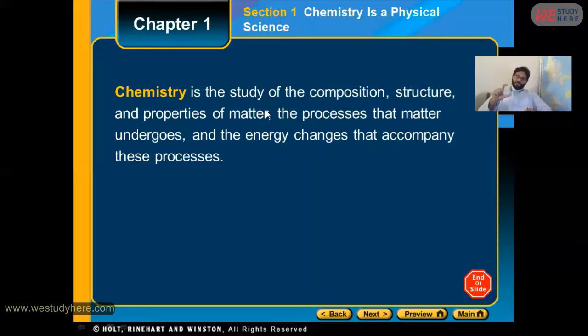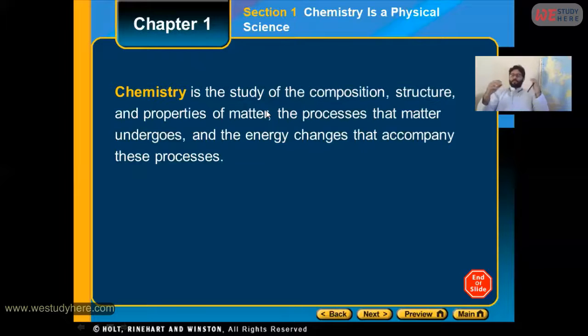Now, with these three important parts, that is composition, structure, and properties, we will discuss the energy changes within these processes. For example, if the same water is converting into the solid state, into ice, what will be the effect of energy in this process? If the same water is converting from liquid into gaseous state, what will be the impact of energy in this part? All these things collectively we are going to study in chemistry.